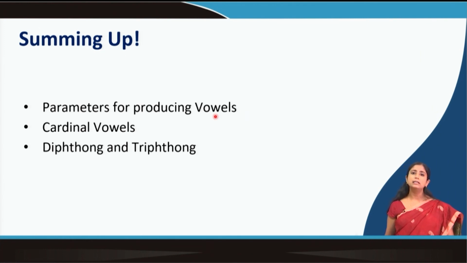We also looked at the basic vowels, which you can call the cardinal vowels. We talked about the diphthongs and the triphthongs. So, now I am sure you have a basic idea about consonants and vowels, how they are produced and how we can produce different types of consonants and different types of vowels. We will explore both the consonants and vowels in the next class, but from a little different point of view.